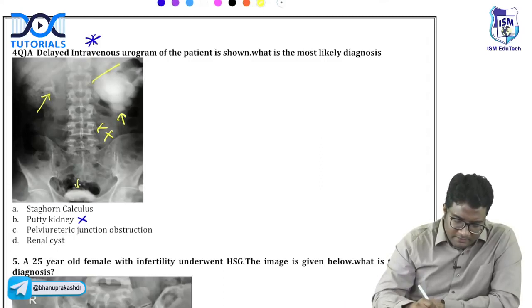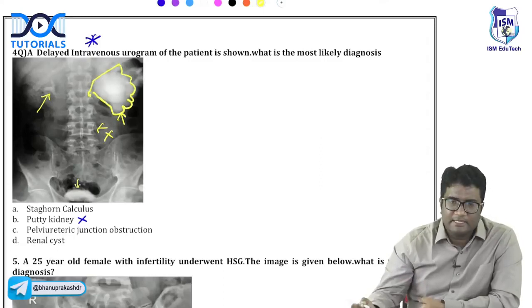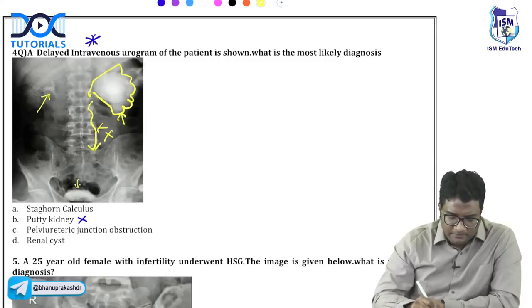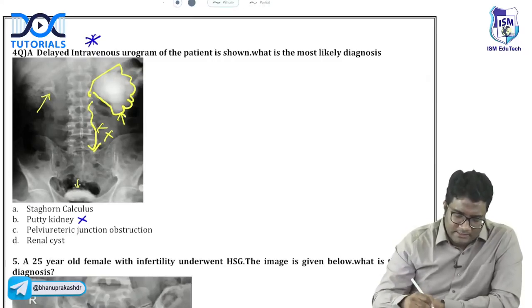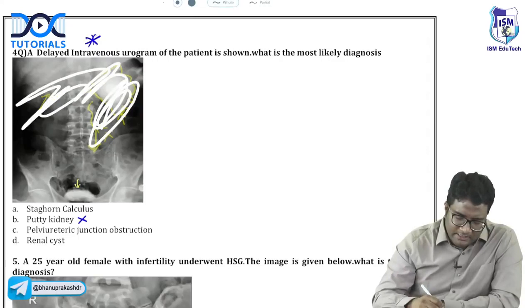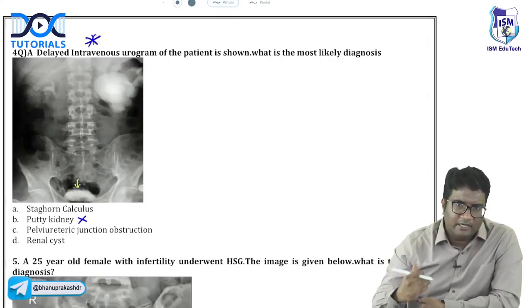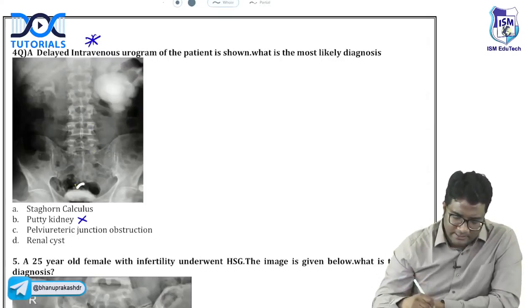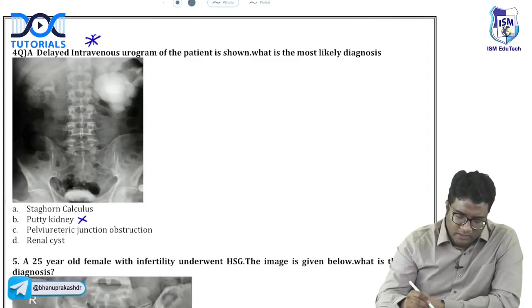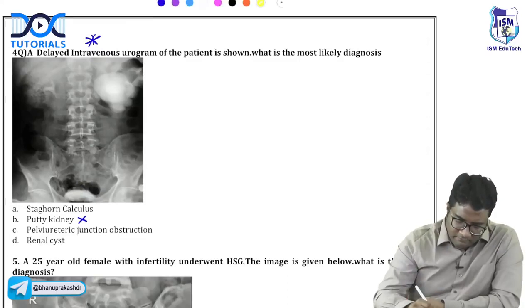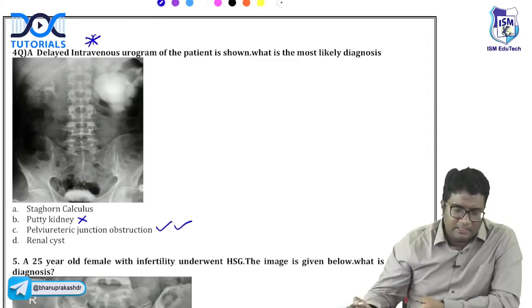I'm only seeing the pelvis, which is very dilated, the calyces are dilated, and I'm not seeing the ureter. The contrast is remaining in the pelvis of the kidney and not entering the ureter. This delayed IVP image is showing pelviureteric junction obstruction.